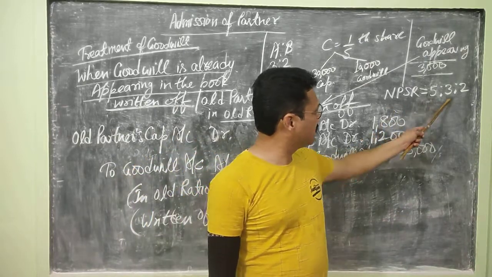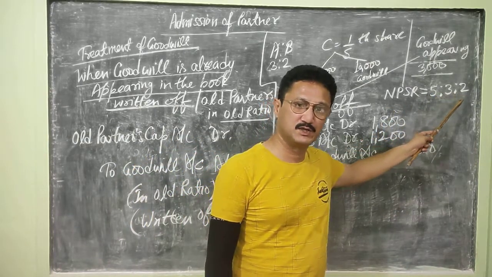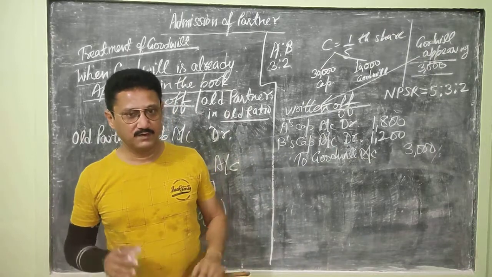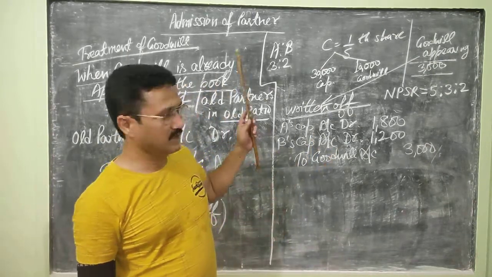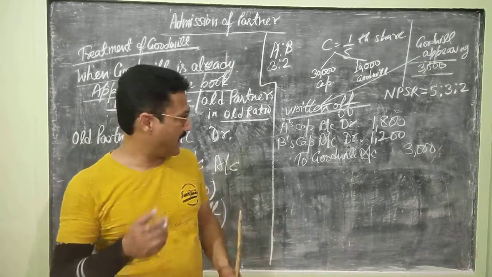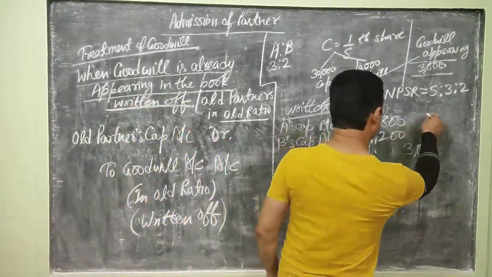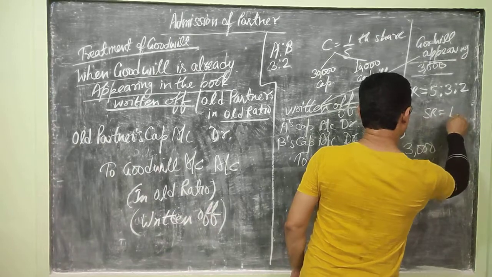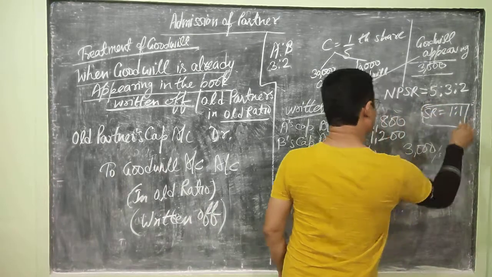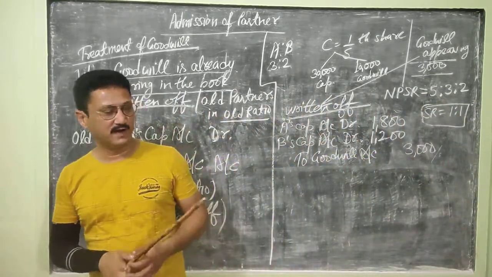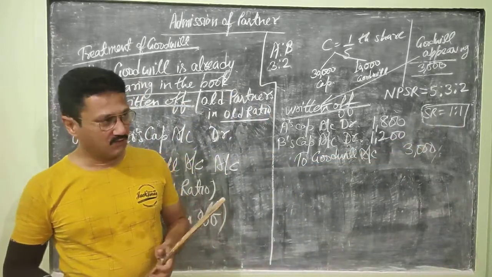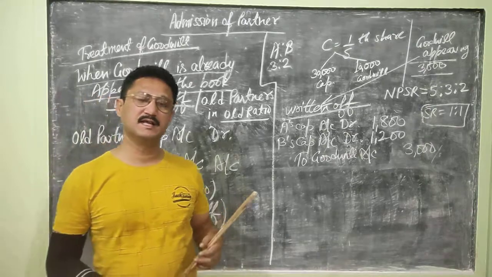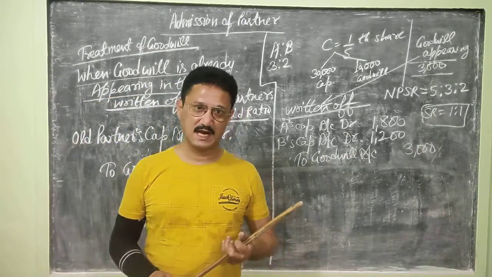The new profit sharing ratio is already given, 5:3:2, in the question. We will calculate the sacrificing ratio. You know the formula, and the sacrificing ratio of this question will be 1:1. When you calculate it, you will find the sacrificing ratio 1:1, and then we will do the two remaining entries as discussed in the previous class.